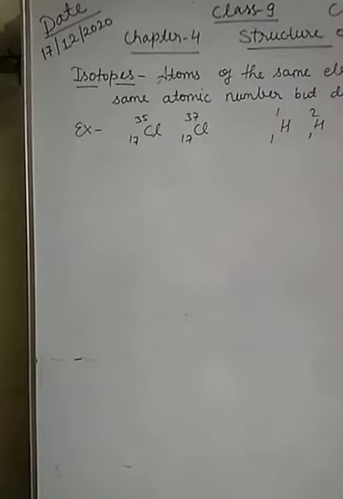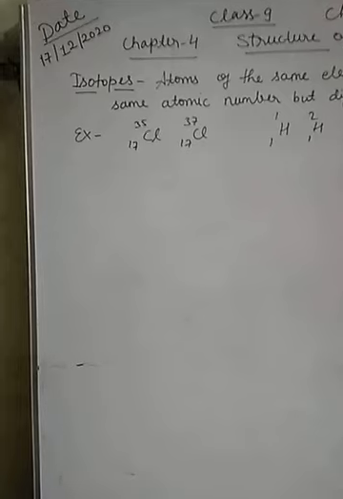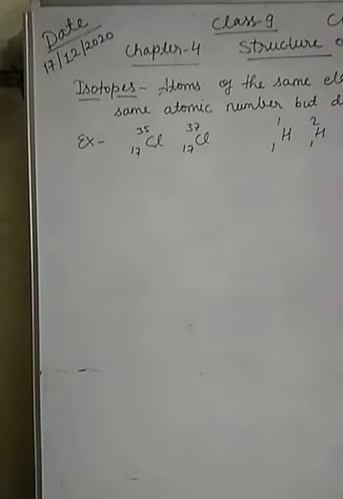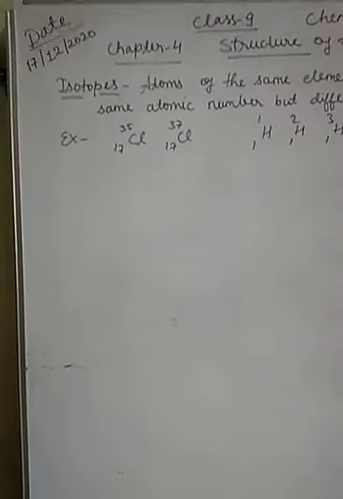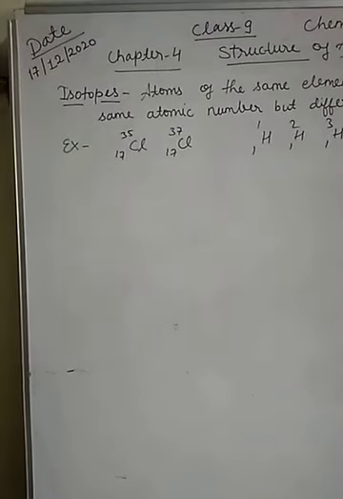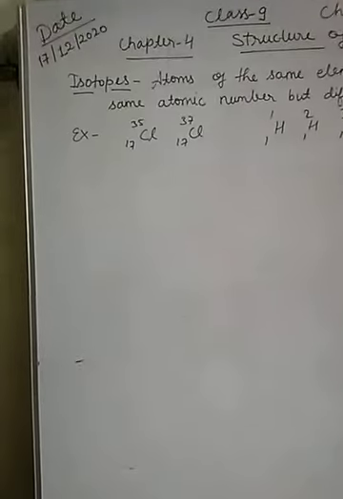Children, in nature, most elements have atoms which have the same atomic number but different atomic masses. Such atoms of an element are called isotopes. Isotopes are atoms of the same element having the same atomic number but different atomic masses.